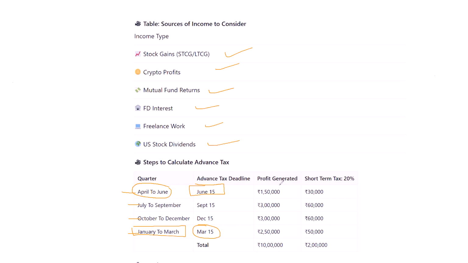And let's say you generate income of 1,50,000 in the very first quarter, and you will be taxed at 20% because of short-term capital gain. Then you have to pay 30,000, and this needs to be paid before June 15th for that particular quarter. I would say it's really that simple because you just have to forecast, you have to estimate, you have to split for your quarters, and you have to pay.